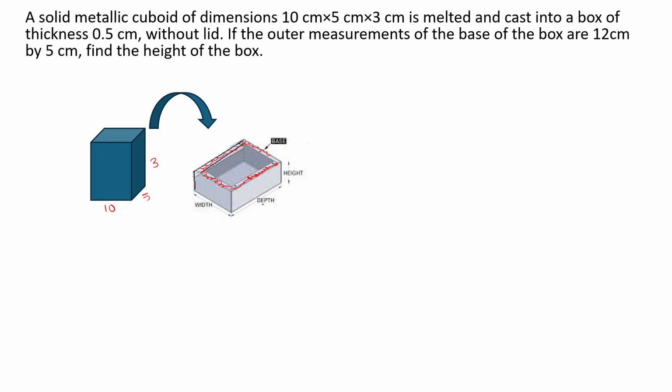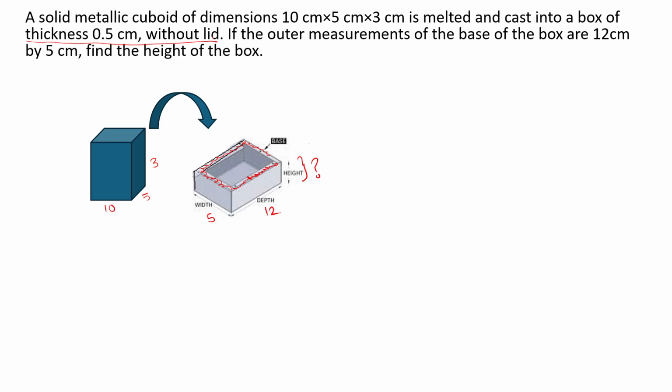Outer measurement. So they are saying that if this is 12 and this is 5, we have to find out this height. This is the question mark. Yes, this is the question that they have asked. Okay, so let us understand what is the use of thickness and the words without lid. They are saying it has a thickness of 0.5 and is without a lid.